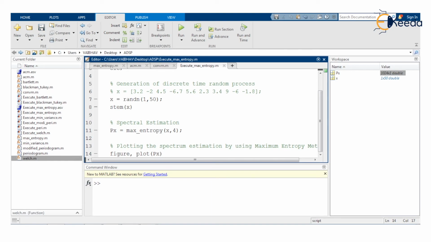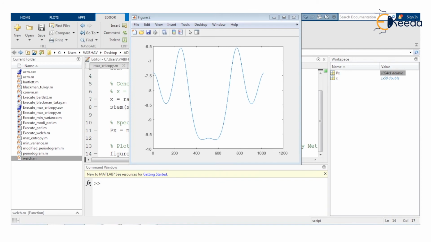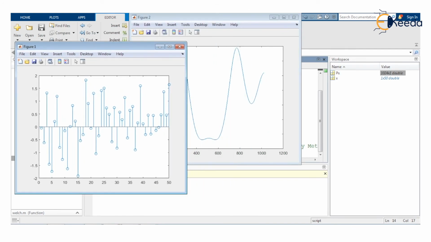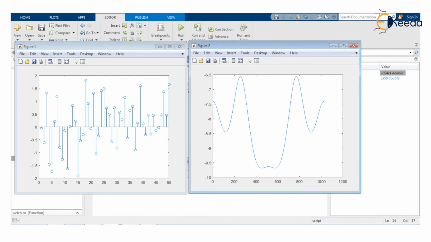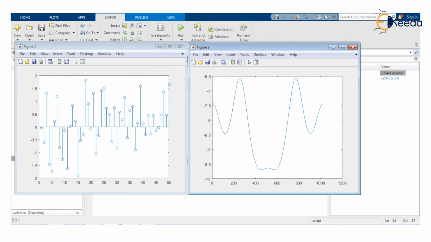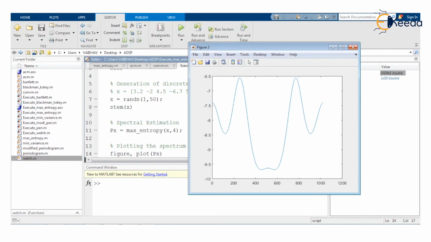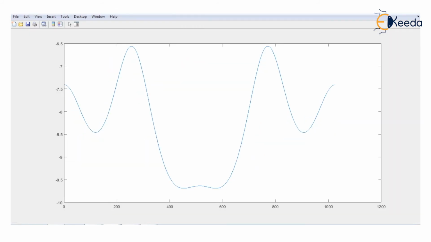So for px given as the input argument, if we run this program, we get two windows. The first window is the current discrete time random sequence, and the second window is the spectral estimate that has been plotted. I maximize the first window. Here it is the input discrete time random process that I close, and here I maximize the second window, that is the plot of the spectral estimate. So this is again for 1024 samples.